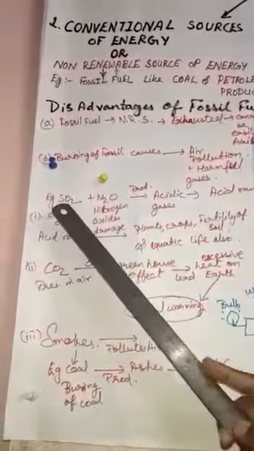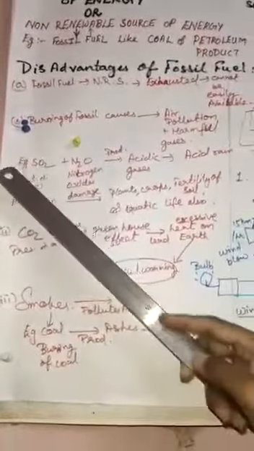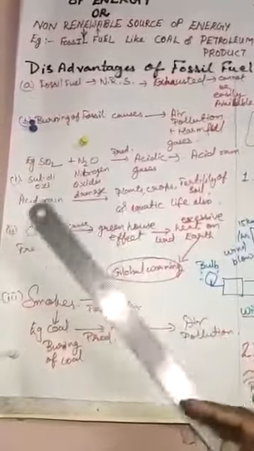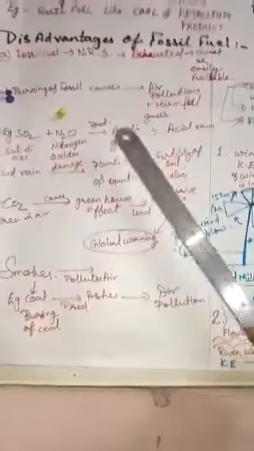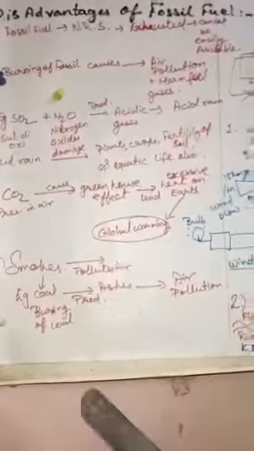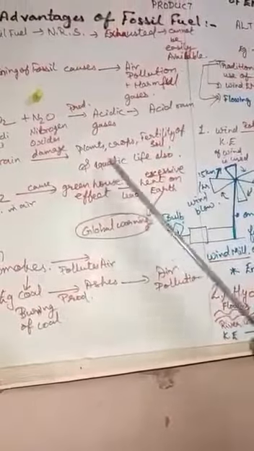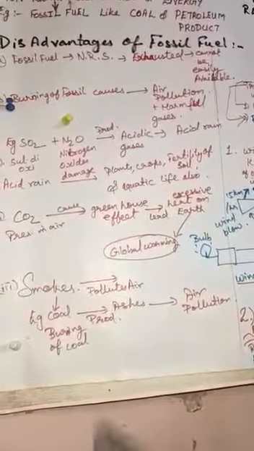For example, sulfur dioxide and nitrogen oxide. When these two gases are produced, they form acidic gas, and acidic gas produces acid rain. Due to this acid rain, many plants, crops, fertility of soil and aquatic life are also damaged.